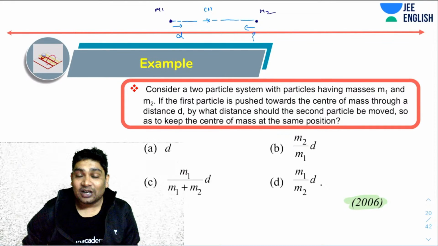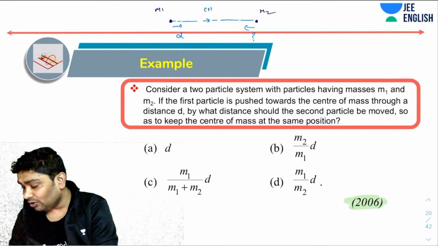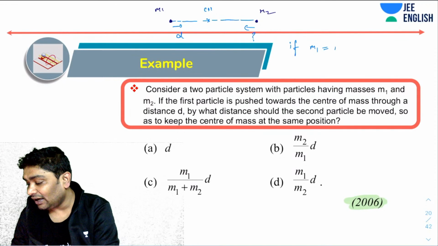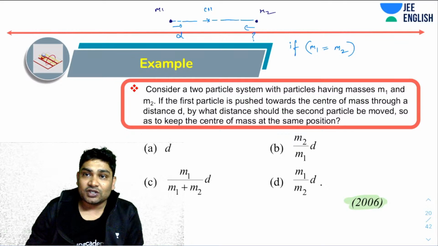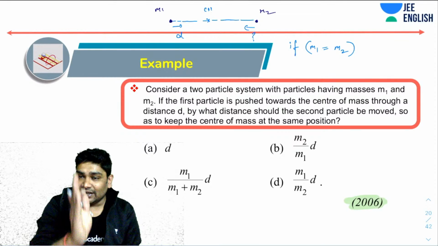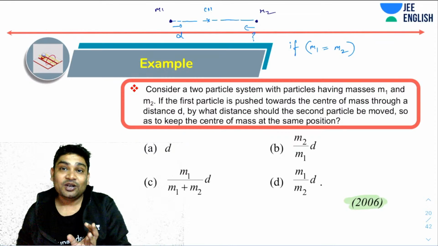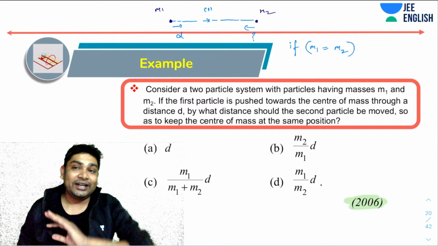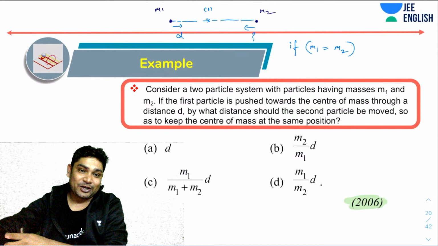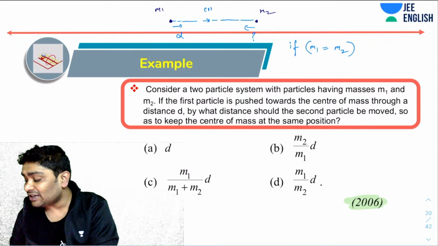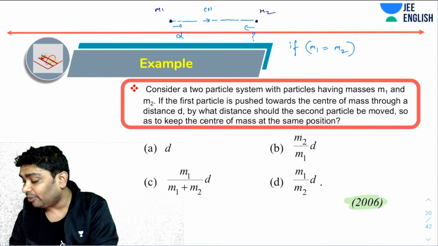Now my logic is, we know if M1 equals M2, then the center of mass lies exactly in the middle. I hope you know that. Again, without knowing anything, you cannot use these tricks. You have to have some basic knowledge. So if m1 equals m2, then the answer should have been d.